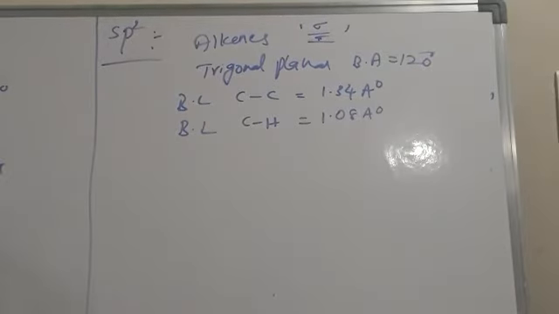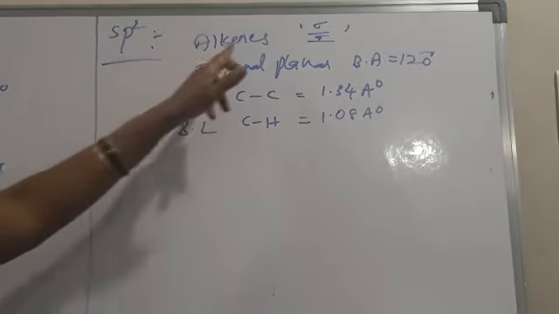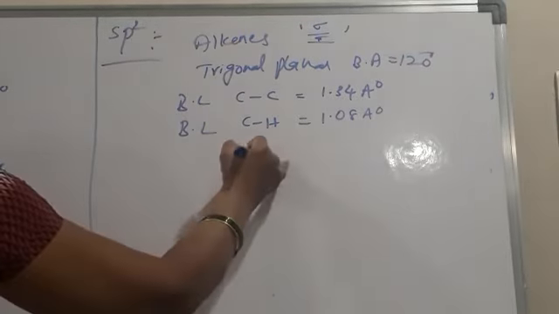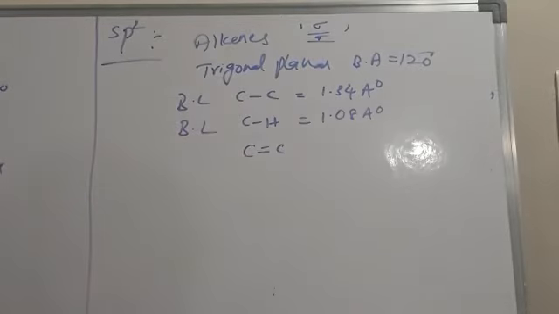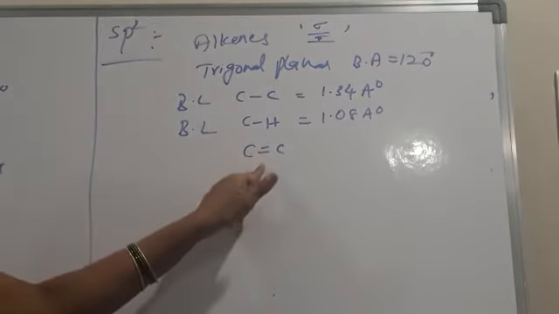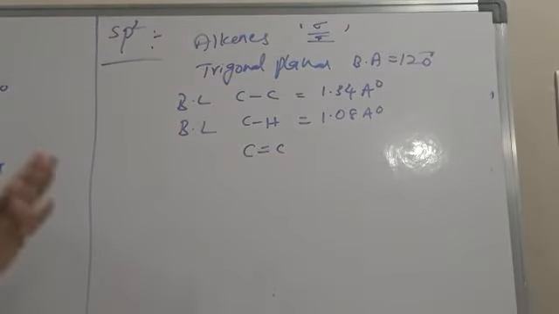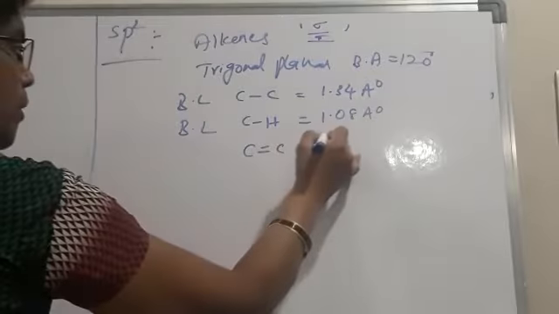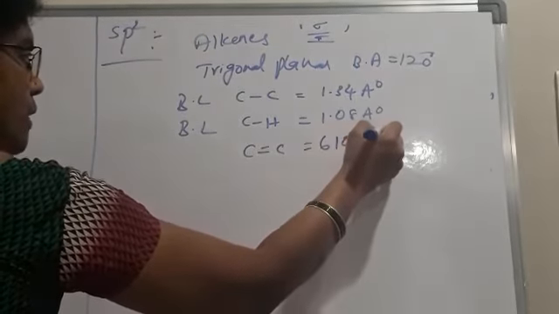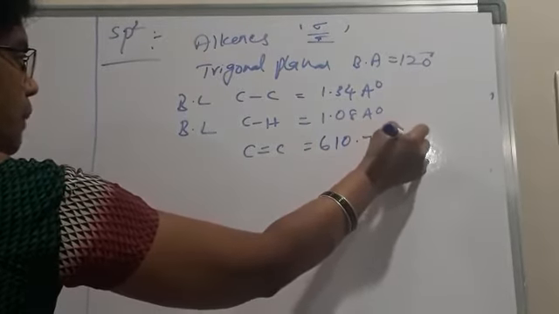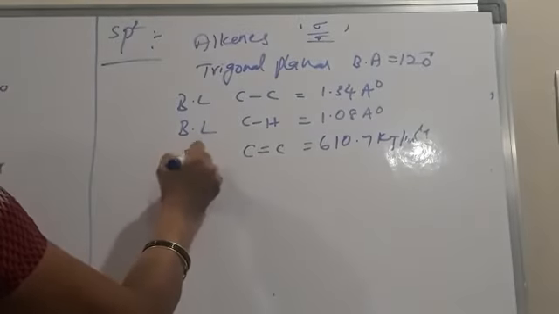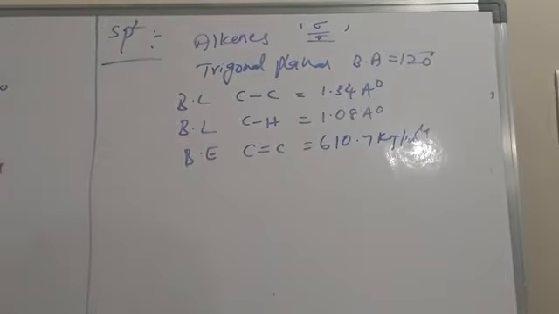Then coming to bond energy. You know that in alkenes, a double bond is there between two carbon atoms. So to break a double bond, more energy is required. Here the carbon-carbon double bond energy is 610.7 kilojoules per mole. So this is the bond energy.